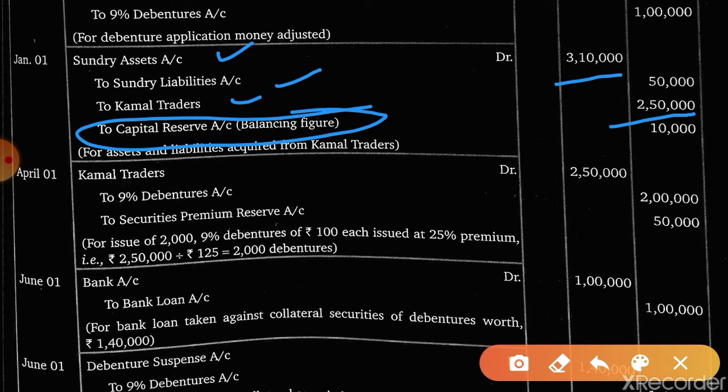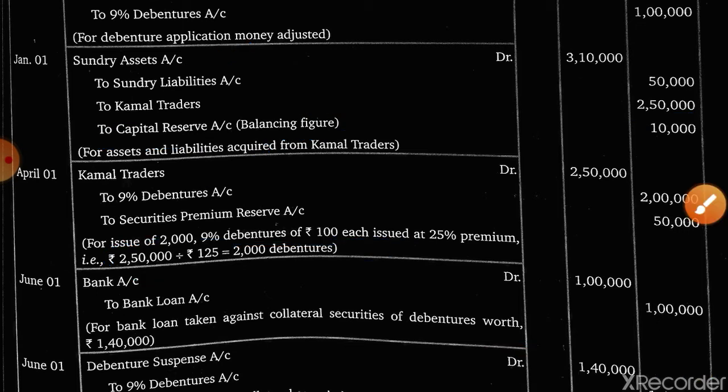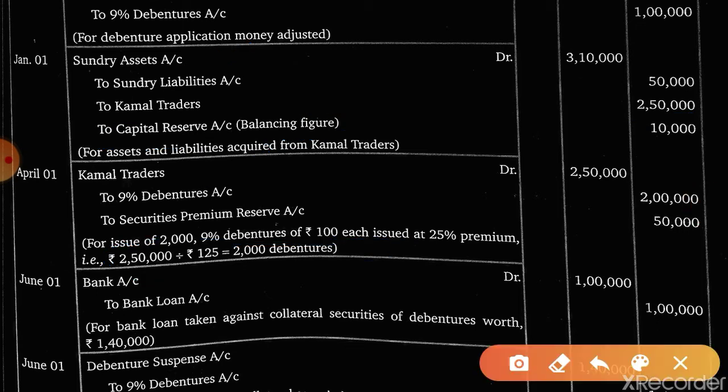Now, when debentures are issued to vendors, Kamal Traders account debit to 9% debentures and to securities premium reserve. How to calculate the number of debentures? Here is the calculation. 2,50,000 was the amount to be given, divided by 125, that is 100 plus rupees 25 as premium. Okay. So up to here, this concept was from previous lectures, and now today's concept.